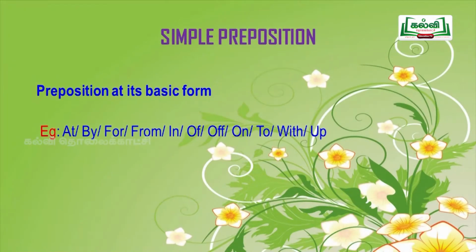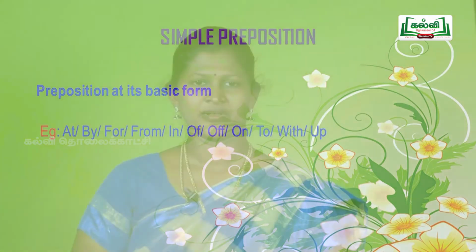First one is simple preposition, that is prepositions in their basic form. For example: at, by, for, from, in, of, and off, here the spelling differs, O double F. On, to, with, up. These are the prepositions in their basic form, that is simple words.